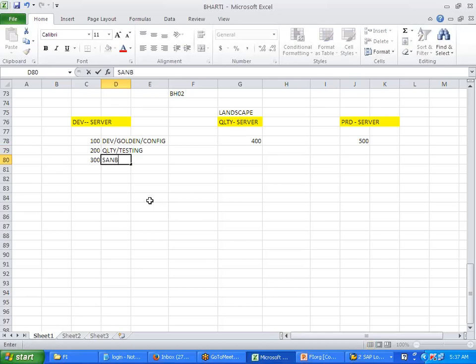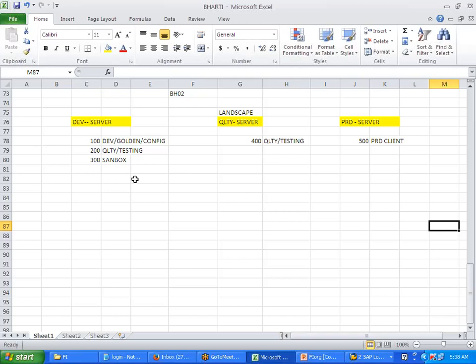Third one, sandbox. Now I hope you are very clear what a client is. These are all clients, 100, 200, 300. This 400 is again a quality or testing. This is the production client.